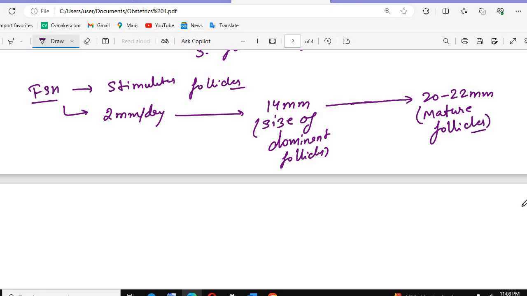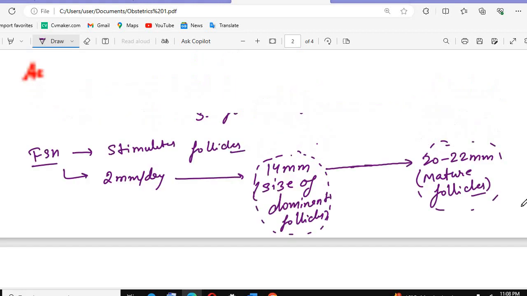Now what happens? Initially there are many follicles growing, like millions of follicles growing together, and as soon as one follicle attains the maximum size of 14 mm, what about the other follicles? They will start regressing. Now onwards this 14 mm follicle will grow and form the mature follicle.